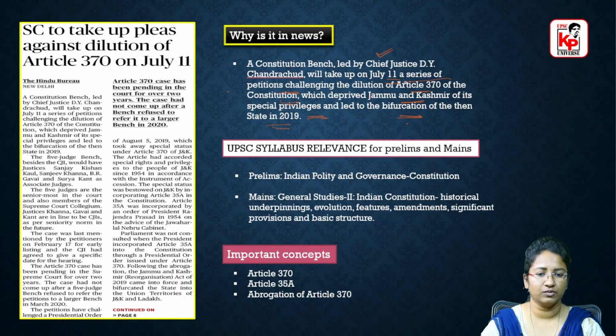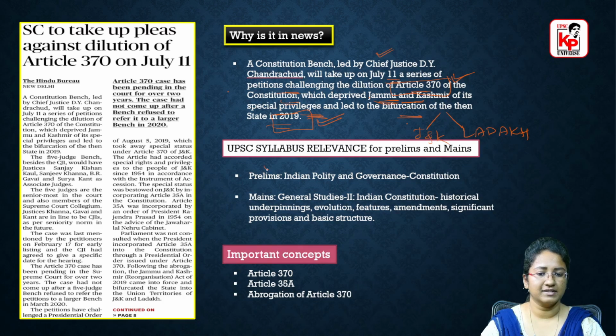First of all, we have to go through the background of Article 370. We have to know the details of Article 370, the background of its introduction and its dilution back in 2019. Here the year is also important, it is 2019, and the article number. This deprived Jammu and Kashmir of its special privileges. We'll discuss the special privileges that were given to Jammu and Kashmir according to Article 370, and then it led to the bifurcation of the then state of Jammu and Kashmir into the Union Territories of Jammu and Kashmir and Ladakh.